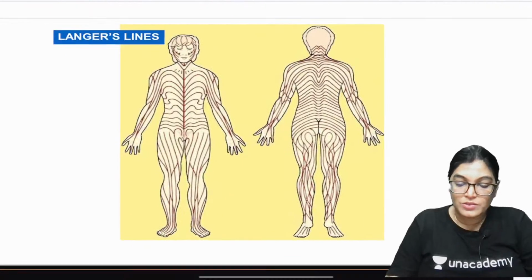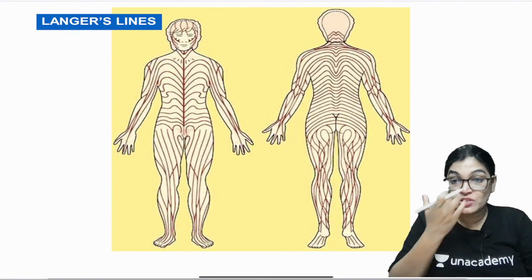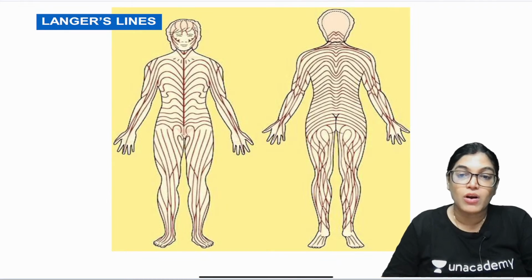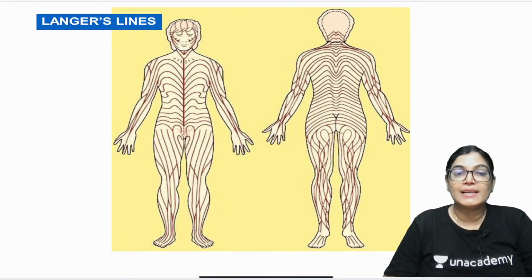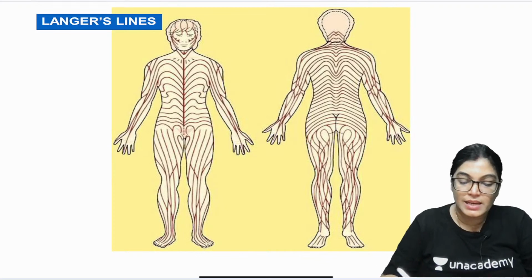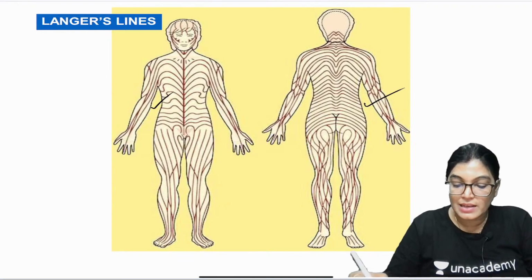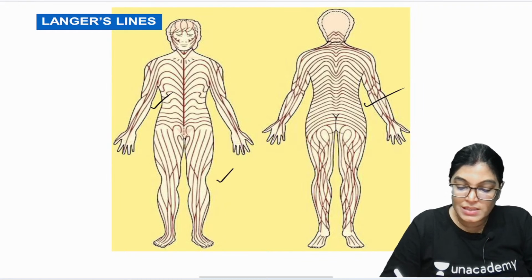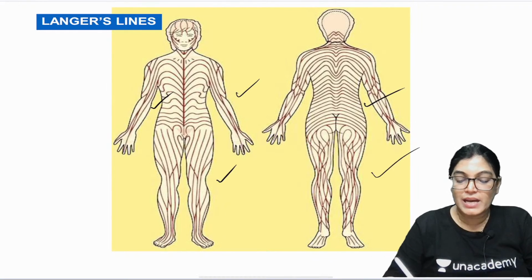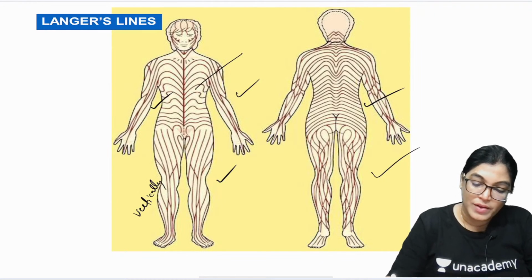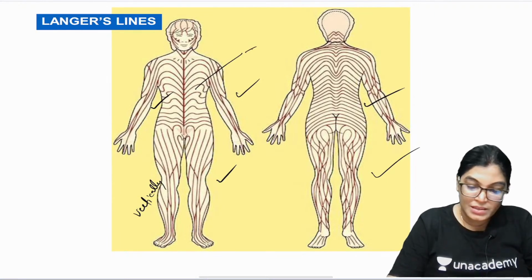I would just like to show you a diagram where you can appreciate the arrangement of the reticular layer of the dermis providing the Langer lines. As you can see, in the abdomen and back they run transversely, and in the upper limbs and lower limbs they run vertically.